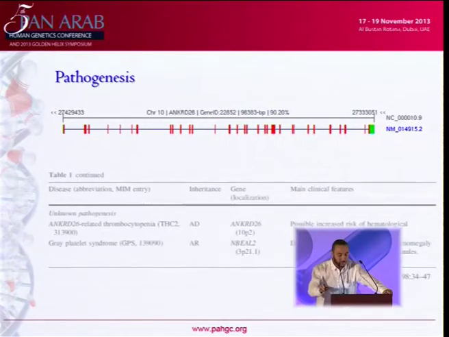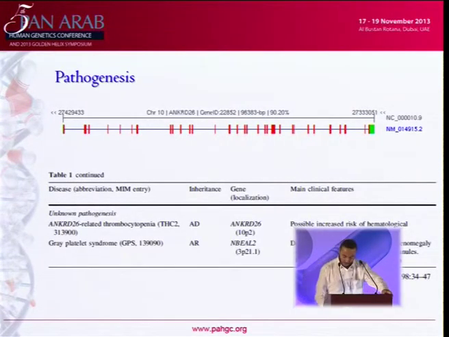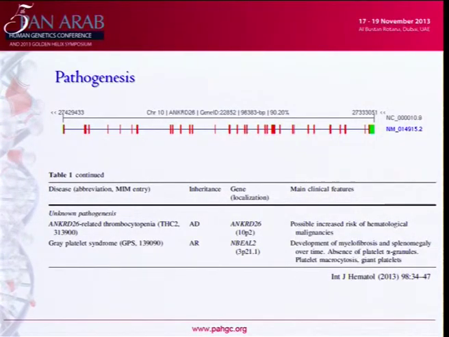So a few words regarding the pathogenesis of this gene. The ANKRD26 gene is well known to be implicated in the adipogenesis pathway, but unfortunately, till now, its function in the pathway of platelet formation is totally unknown.